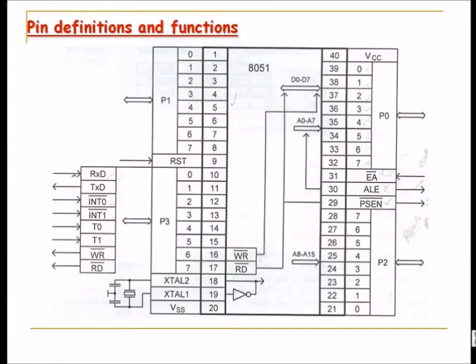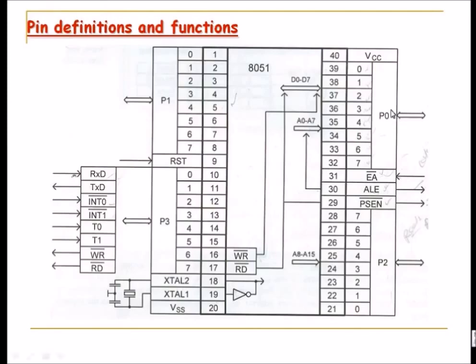And you see this EA bar, external access. When you connect this to the ground, that is, the EA pin goes to ground, then this is the external interfacing. The memory is accessed from the outside, so external access is the meaning. And if it is internal memory, then it is connected to VCC plus 5 volt, meaning that the on-chip code is executed.